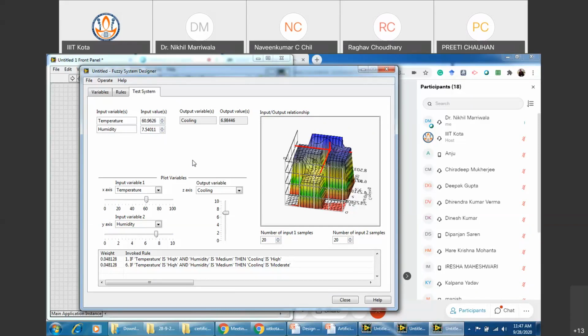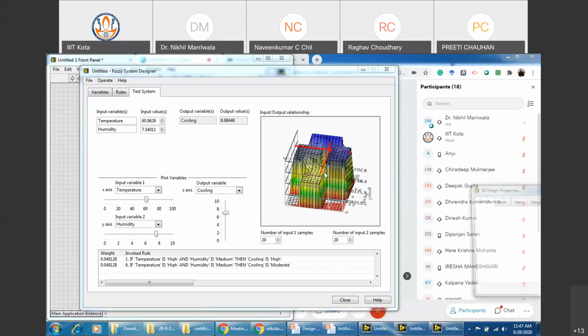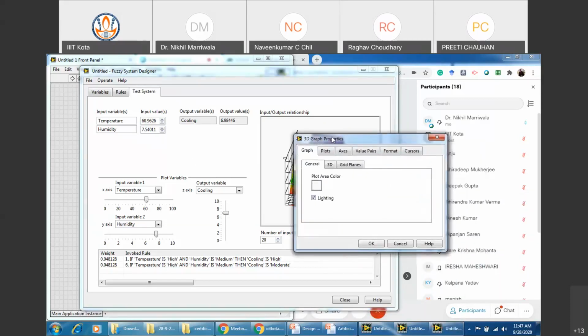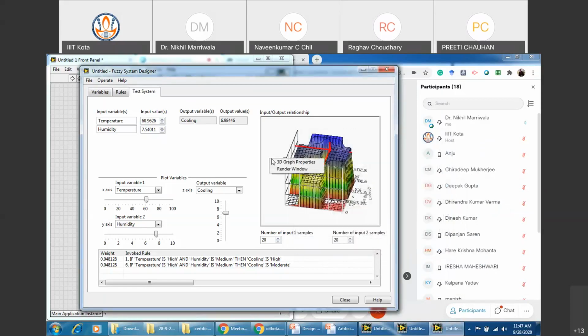But this complete structure, the fuzzy system designer, because you all are having this in your systems, you can definitely solve any of the problems accordingly, right? You can even use a 3D plotter, right? You can change these values, you can change the colors, whatever you want. Sir, where did you get that 3D graph properties? Right click onto this.